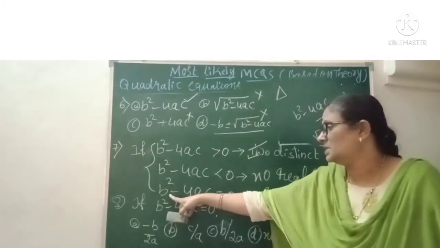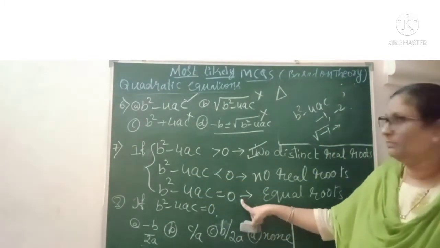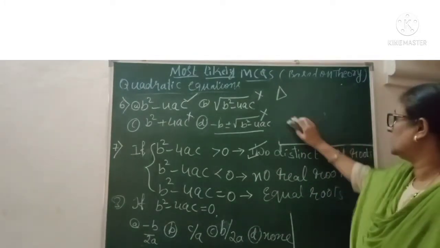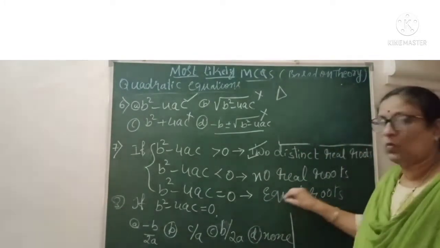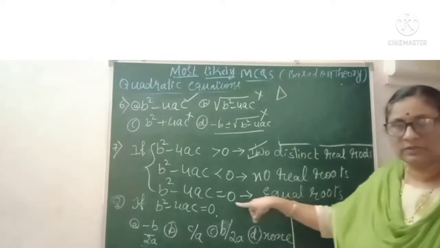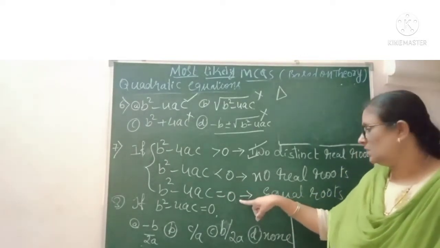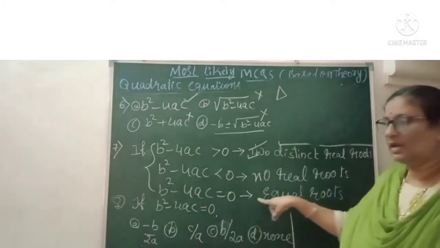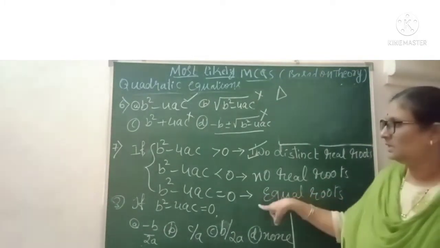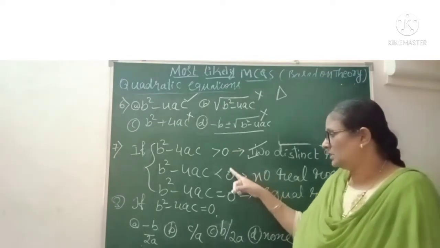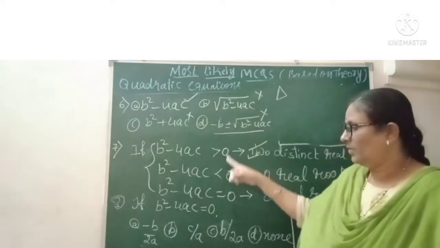Now the last condition: if b square minus 4ac is equal to 0, very simple, in that case you are going to get equal roots. Both roots are the values of x, or y, whatever the variable of the equation is, you are going to get equal roots. Okay, this is about b square minus 4ac. You may get a question like this one.